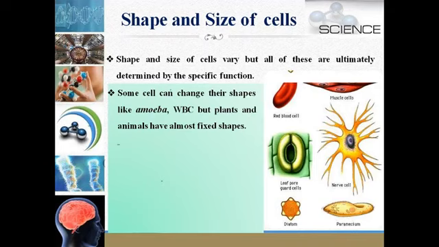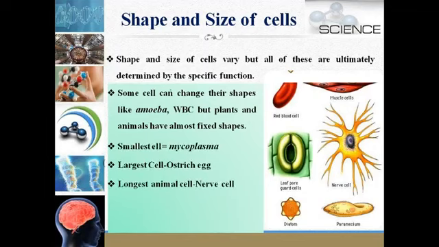Some cells can change their shapes, like amoeba. Amoeba is a full organism. It is a unicellular organism and it has no definite shape. White blood cells can also change their shape, but plants and animals have almost fixed shapes.